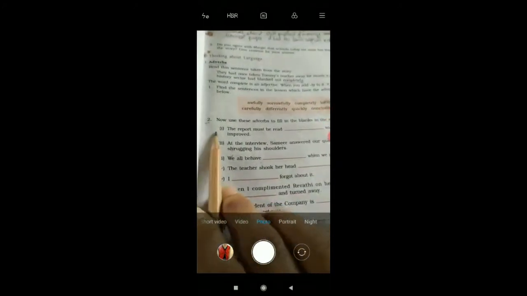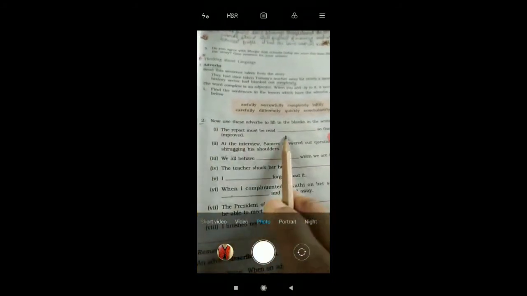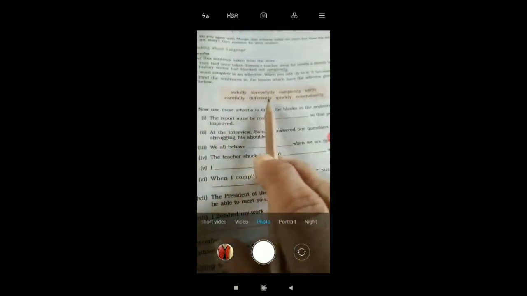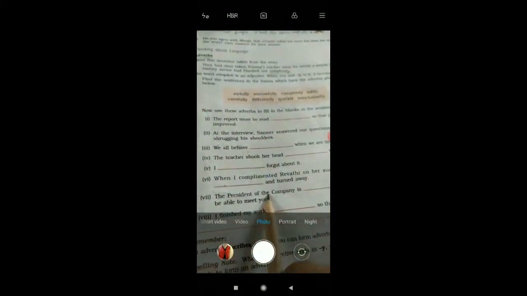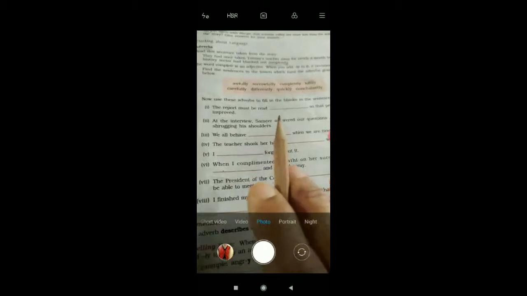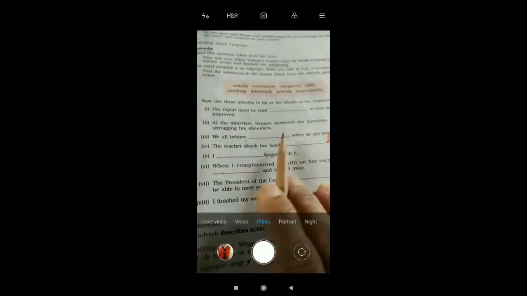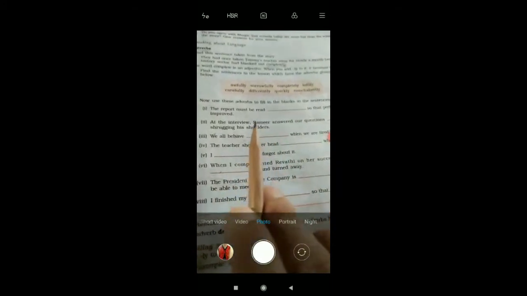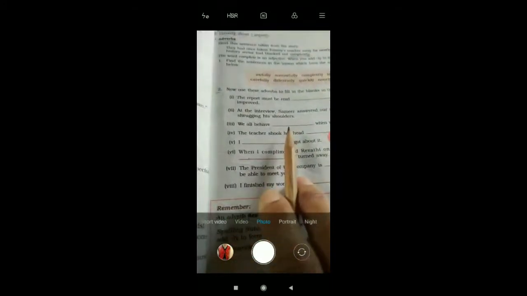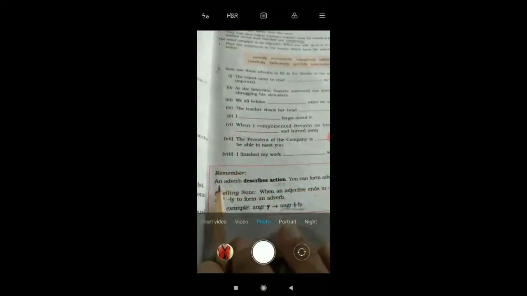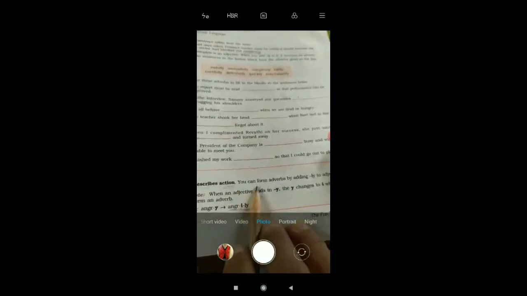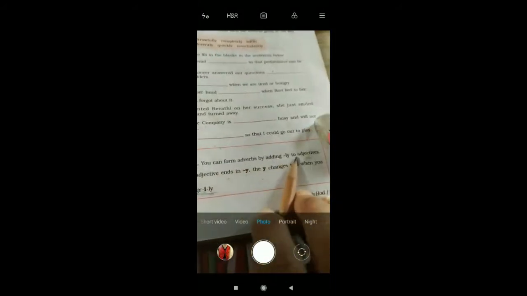So what is the second exercise? You have to fill in these blanks with all these adverbs given correctly. And you have to do it in the book itself, in pencil. Okay? You have to fill in these blanks with these adverbs in the book itself in pencil. Okay, so here again the definition comes. An adverb describes action, and we can form adverbs by adding ly to adjective. Here it is, everything is written.